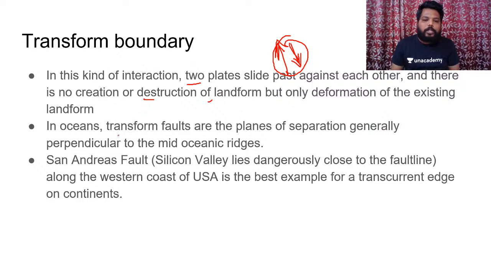If you see in oceans, transform faults are the planes of separation generally perpendicular to the mid-oceanic ridges. The best example along a transform plate boundary is the San Andreas fault, present in and around the Californian region, where the North American plate slides past the Pacific plate, resulting in the formation of a transform fault. But this transform boundary movement is not that important because it is neither constructing nor destructing. Chances are least that questions would come from transform boundaries. Clear?